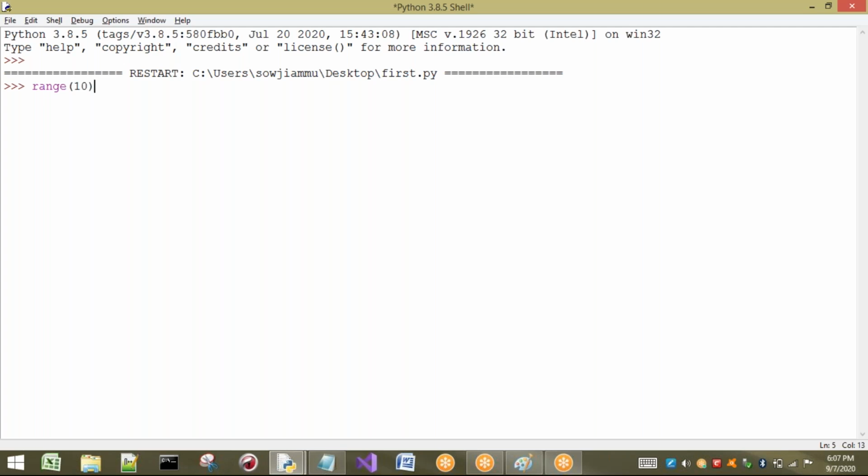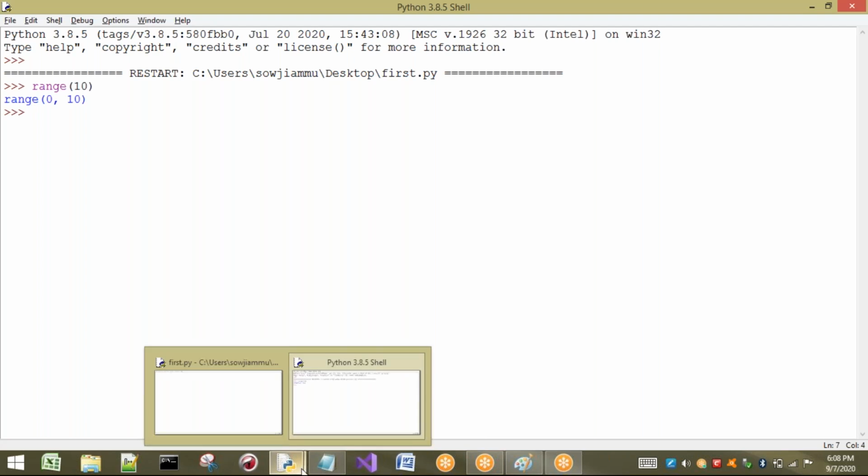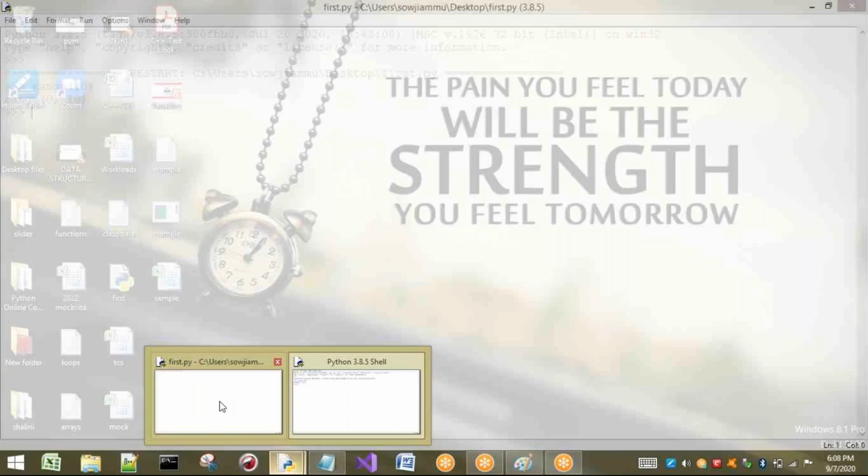What are the values we are going to get? I want the range of numbers up to 10. That means the range is 0 to 10. So I will print this. To print the values, I have to use a for loop. So here I am going to write: for i in range(10). I am going to take only up to 10. I just want to print the value of i.